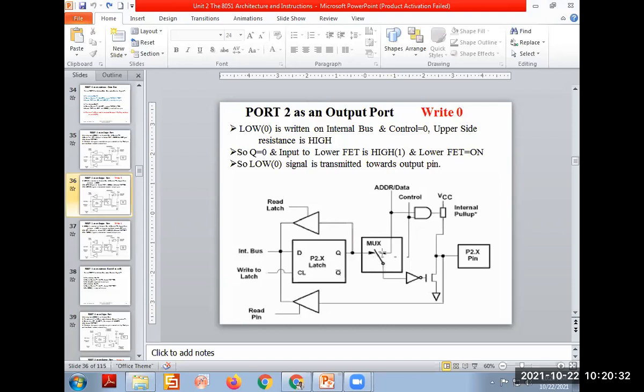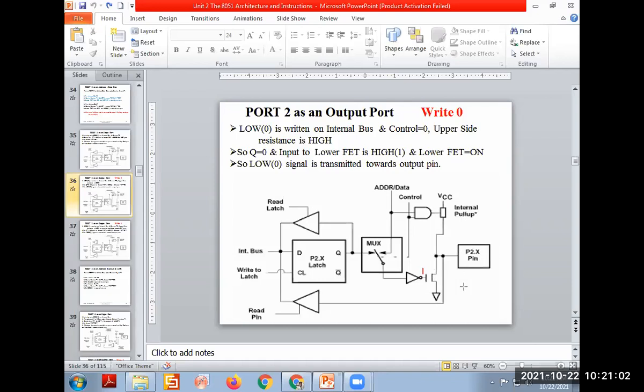So as D is 0, the output of this inverter will give the high level signal at the FET. And this FET will be on. As the FET is on, the whole VCC is going to be grounded, meaning the voltage at this moment will be 0. So the port 2.x becomes ground level. Like this, we make it an output and write 0 on this port. Clear?